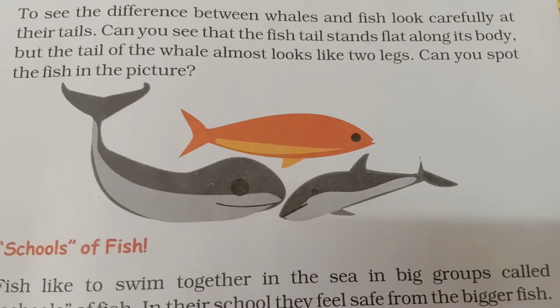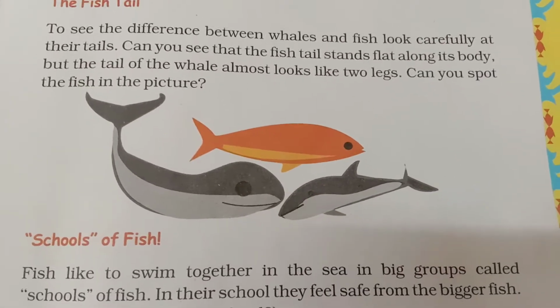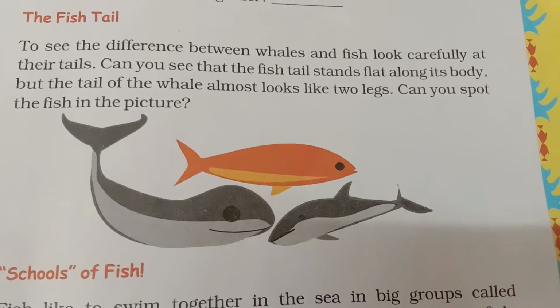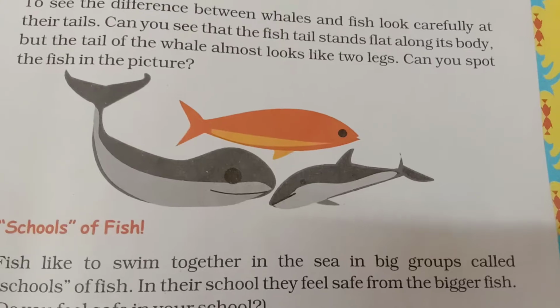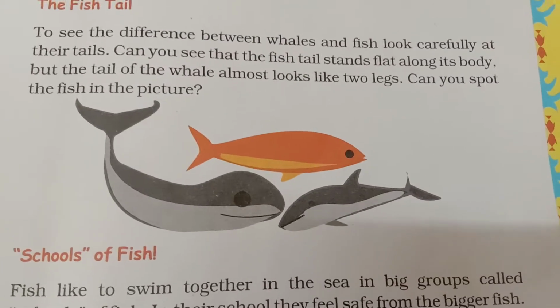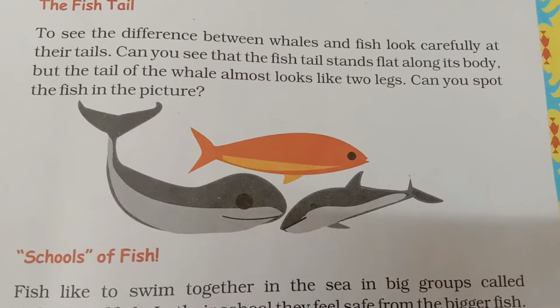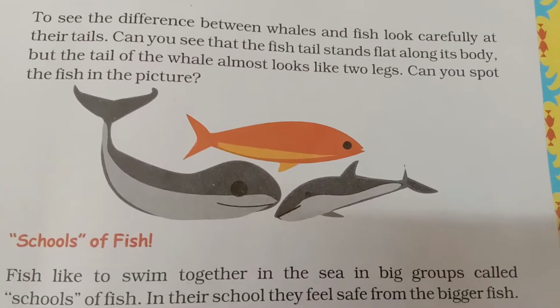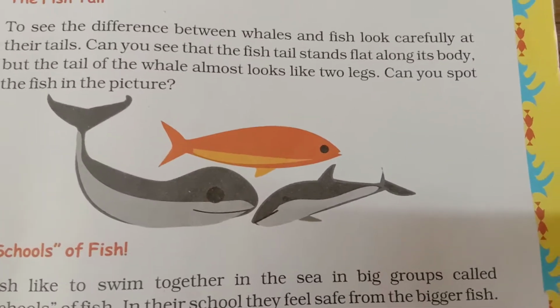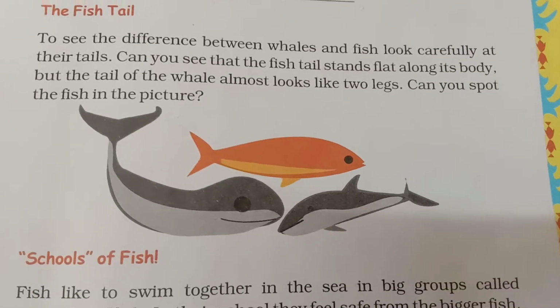Yes, here you see this picture. Here we have fish and whales. How do you identify the difference between the fish and the whale with the help of the tails? See here, the tail of the whale looks like 2 legs. You see the black colored picture, and the orange colored one is the fish.